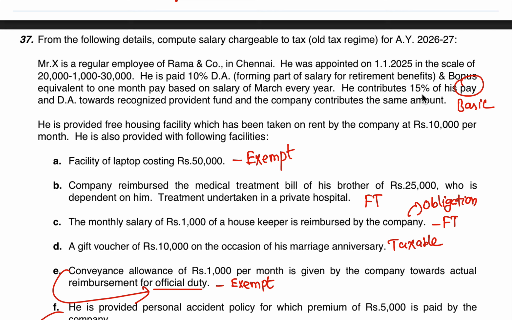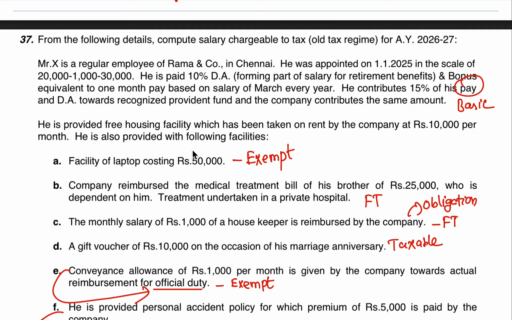He contributes 15% of his pay and DA towards recognized provident fund. And the company contributes the same amount. Whatever he pays, the company also pays the same amount. He is provided free housing facility which has been taken on rent by the company. Now comes the rent, RFA, 10,000 rupees per month.